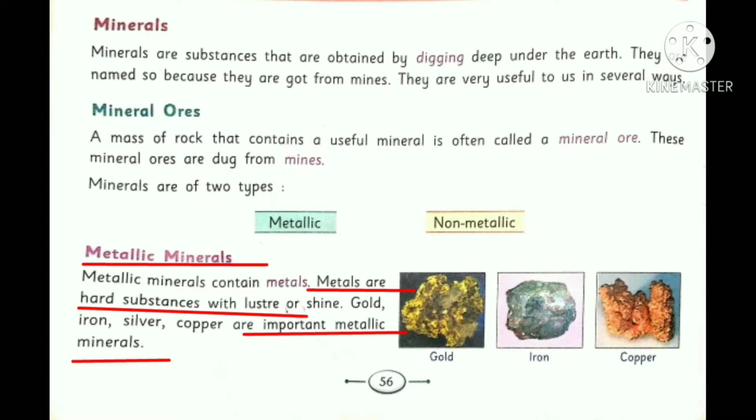Metallic minerals. By the name itself, you can understand that they contain metals. So what are metals? They are hard substances with luster or shine. Metals actually में hard substances होते हैं जिनमें shining होती है और वे good conductors होते हैं electricity और heat की. So some of the important metallic minerals are gold, iron, silver, copper, etc.